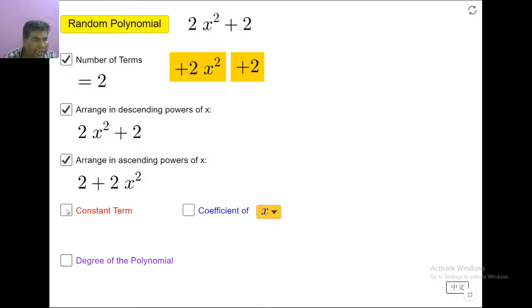So what is the constant term here? It is 2, because in 2 there is no power. There is no variable. So that's why 2 is considered as a constant term.